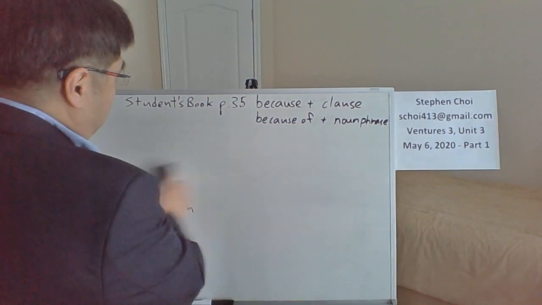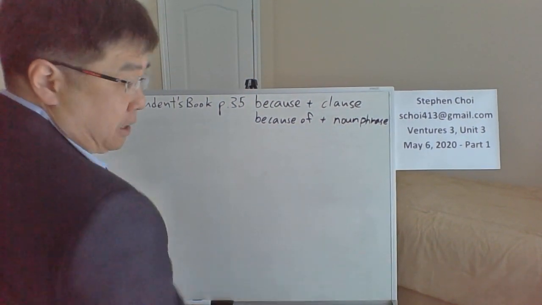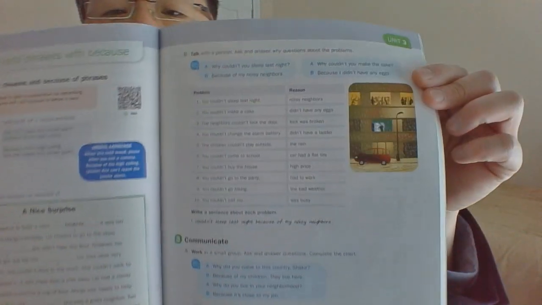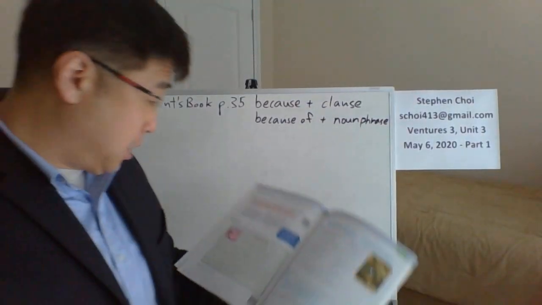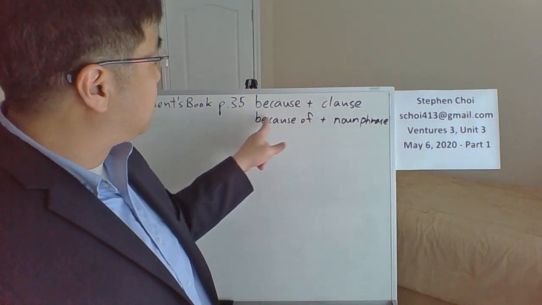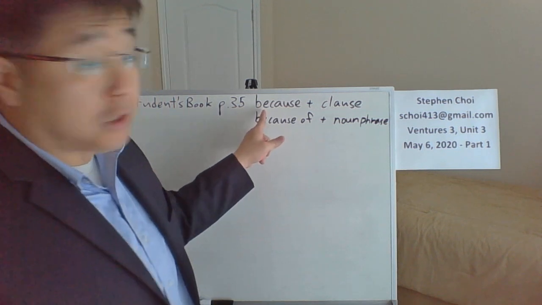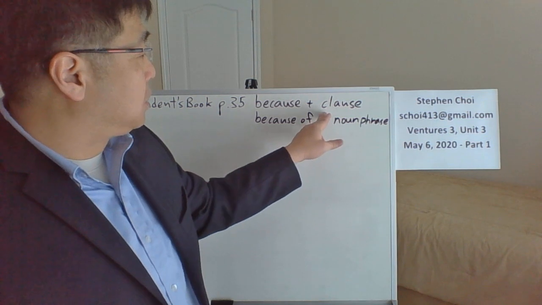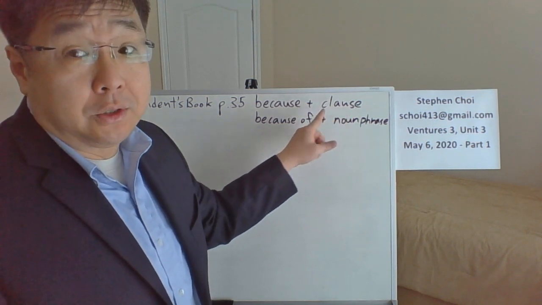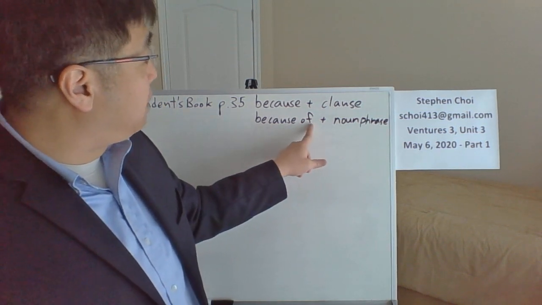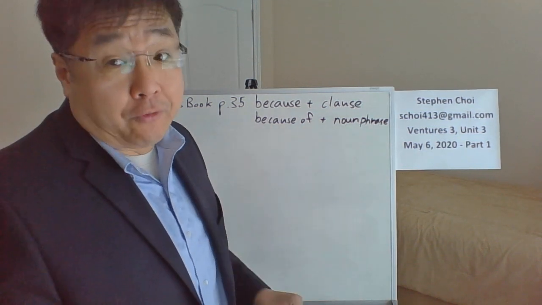I'm going to go back to the book on page 35, page 35 in the student book, the color book. There it is. We're going to go back and do a little review on because and because of. When we use the conjunction because, as you know, it is followed by a clause, which is what, a subject and a verb. But if we use because of, as you know, a noun phrase follows.